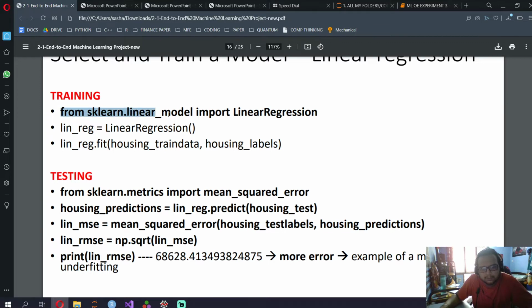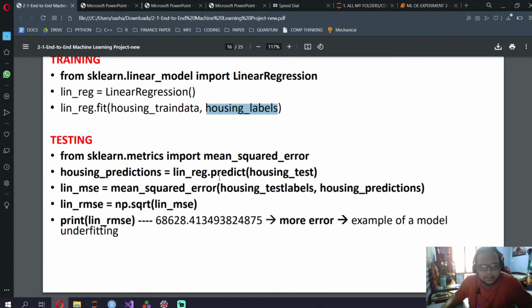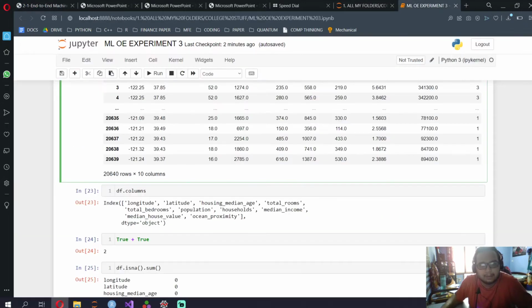So from sklearn.linear_model, import LinearRegression. This one you just need to mug it up, man. There's nothing you can do. So linear regression is called LinearRegression. You call the function, same as how we did in label encoding. Then you fit it with your training data and your training labels, and then you predict, LinearRegression.predict on housing_test, and you save that in another prediction. So this code looks a little bad.